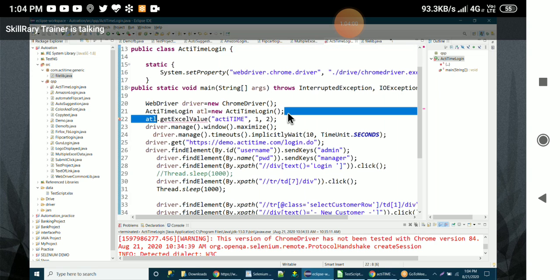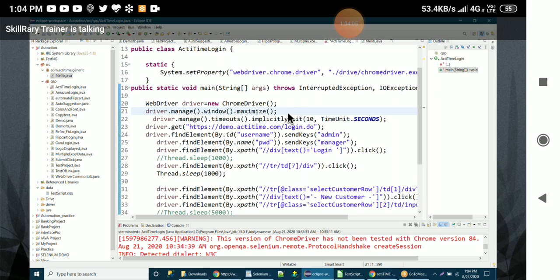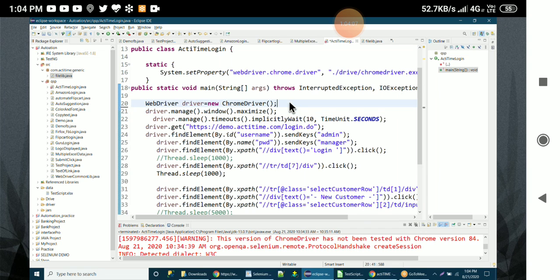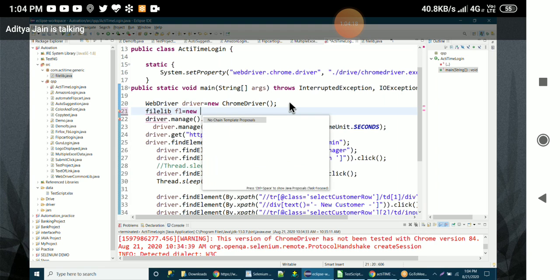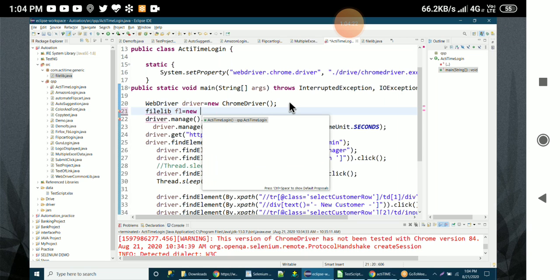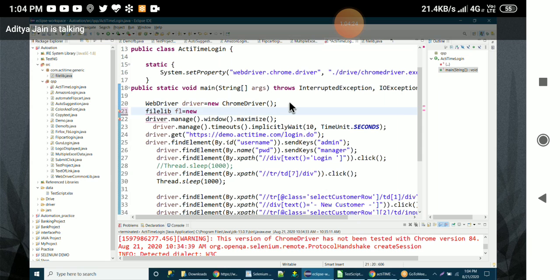Create an object of the FileName class. FileName f1 equals new FileName. Sorry, sir.